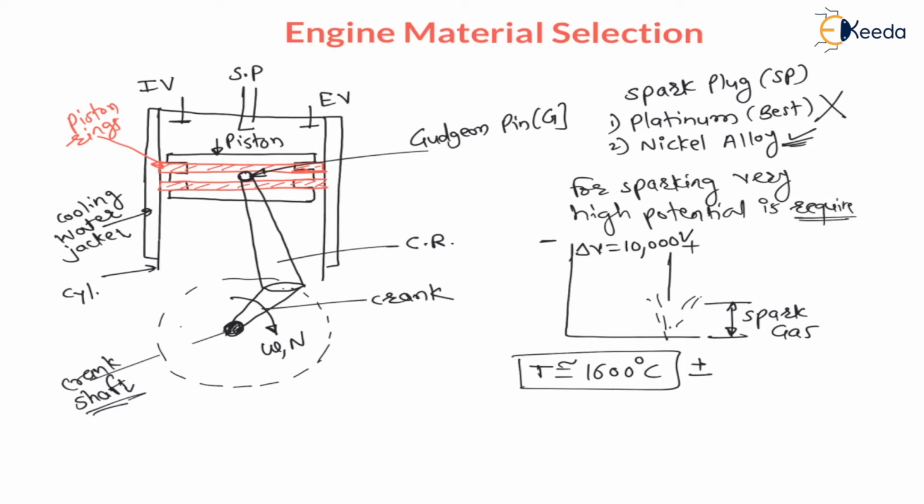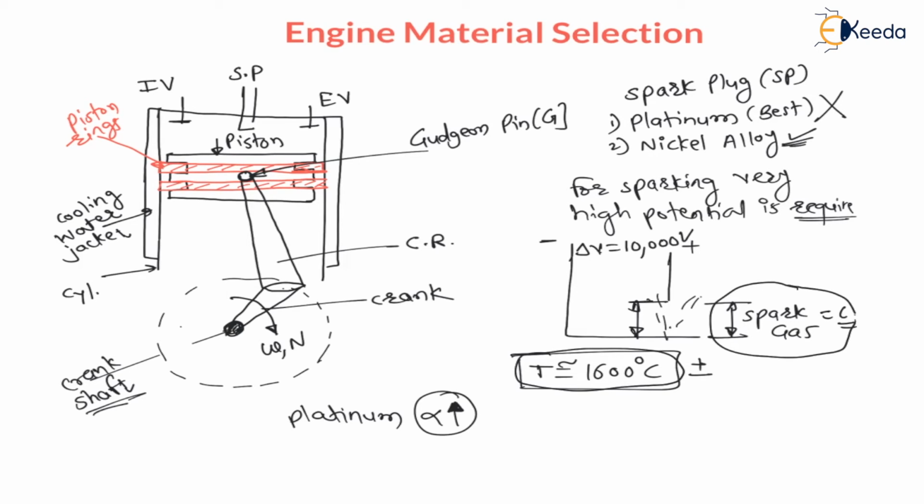And my dear students, for maximum spark strength, we need this spark gap to be constant. Now here, if platinum is used, the alpha, that is the coefficient of thermal expansion, is very high. Because at this high temperature there will be more expansion, therefore the spark gap will change, and spark strength will decrease.